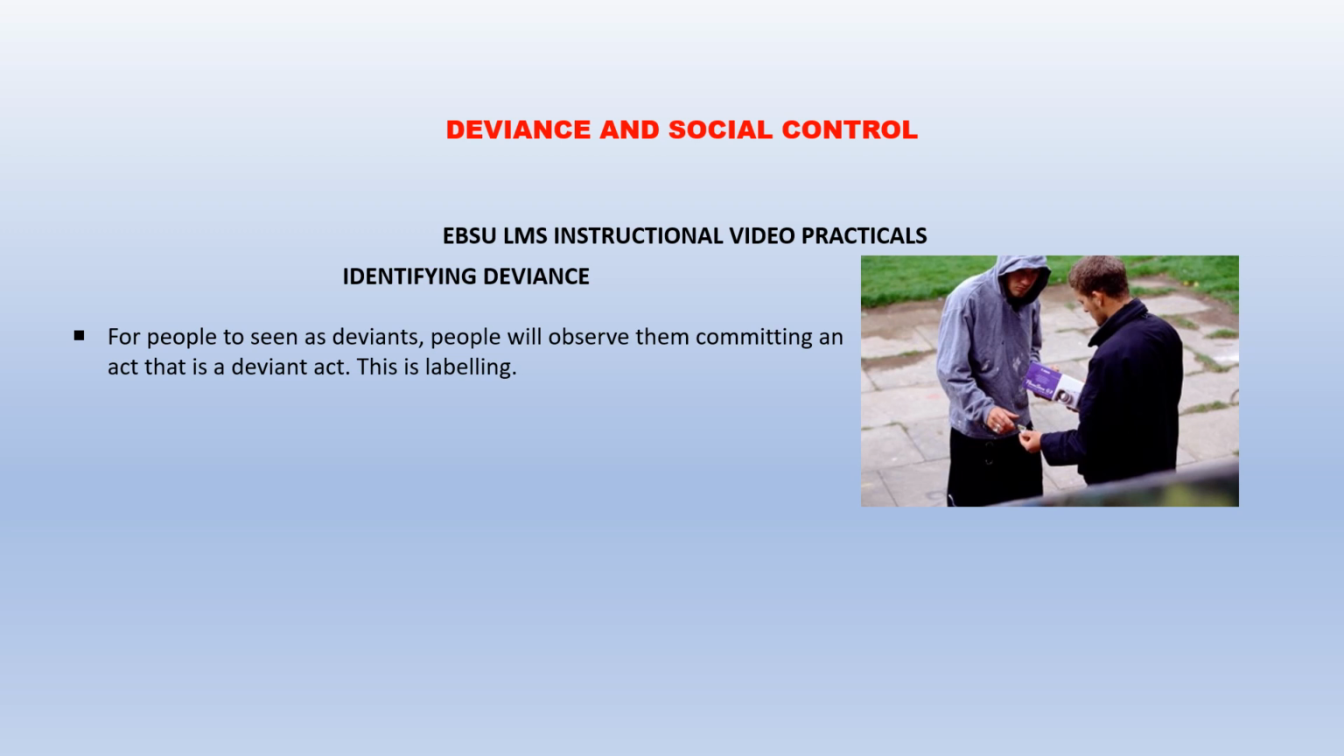People would normally see others as engaging in an activity like in this picture. It appears that someone is trying to do some illicit sort of transaction. So if people observe them doing things that are not conforming or that are not within the confines of the law or the social norm of the society, they are considered as deviant. So we can identify deviants by observing people engaging in deviant acts.